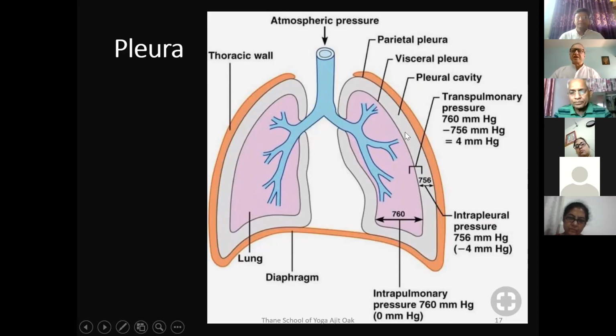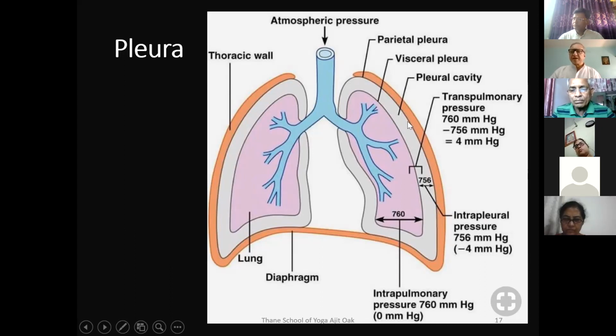So there is an outer layer, an inner layer, and there is a fluid which is circulating through the pleura. It's called the pleural fluid. The pleural fluid is a very small amount of fluid circulating just around the lungs. So pleural fluid works as a shock absorber. It protects the lungs from friction.